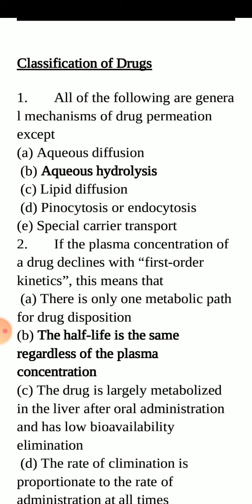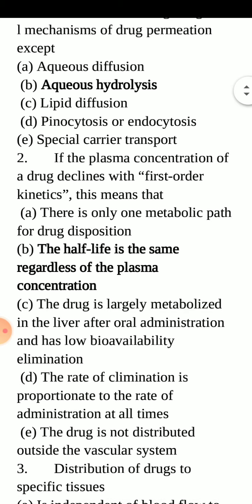MCQ number 2. If the plasma concentration of a drug declines with first order kinetics, this means that: Option A, there is only one metabolic path for drug disposition. Option B, the half-life is the same regardless of the plasma concentration. Option C, the drug is largely metabolized in the liver after oral administration and has low bioavailability.